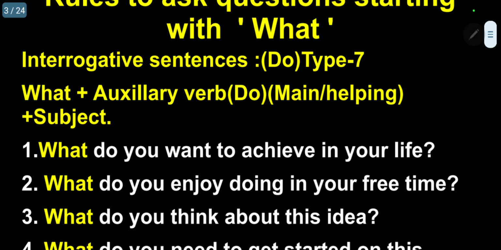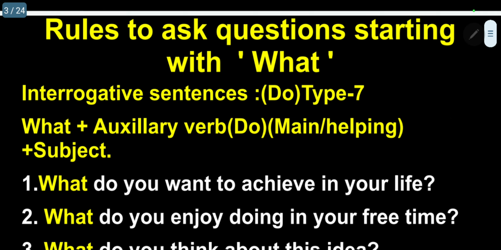Last class we saw the auxiliary verbs: is, was, were; do, does for present tense; did for past tense; has, have for present tense; and had for past tense.